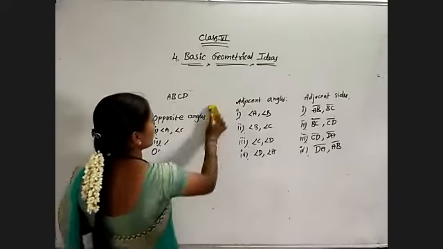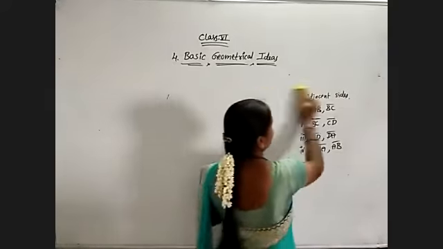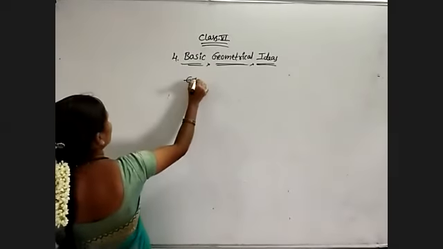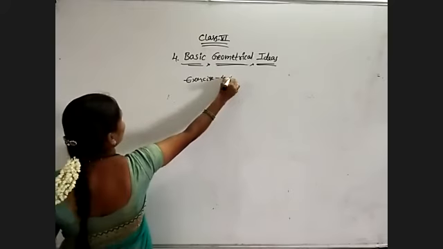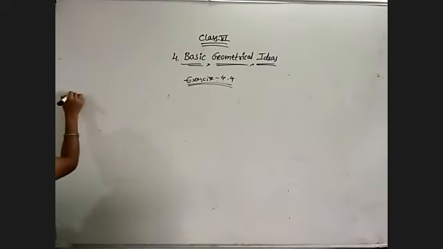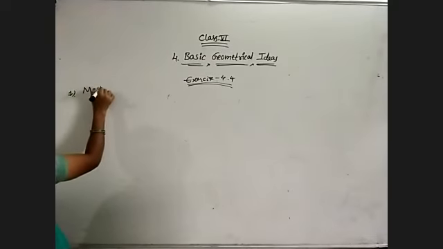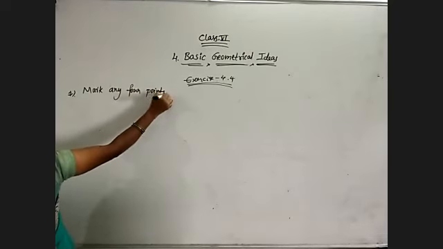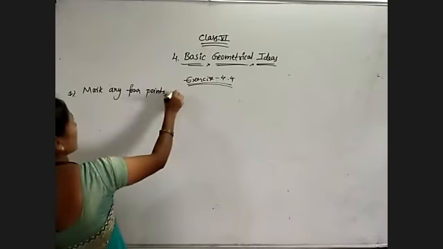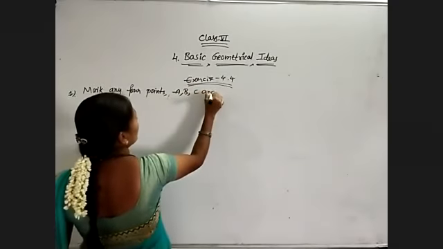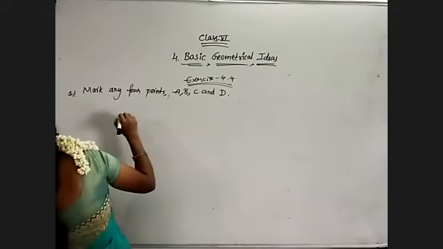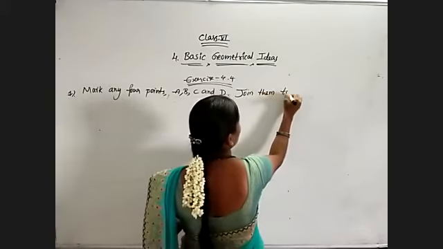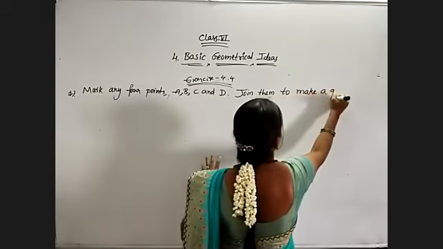Now coming to exercise problems on the quadrilateral. Exercise 4.4. My first question is: mark any four points A, B, C, and D. Join them to make a quadrilateral.